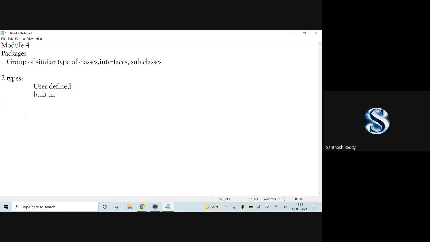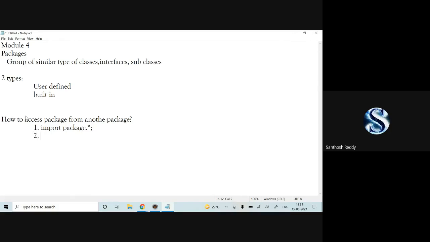Now, how to access a package from another package? There are three ways. One is import package.*; give semicolon.